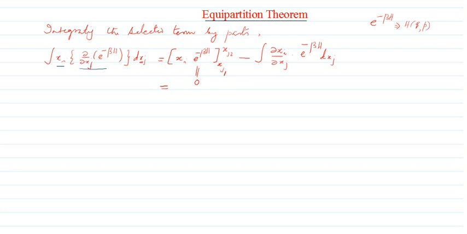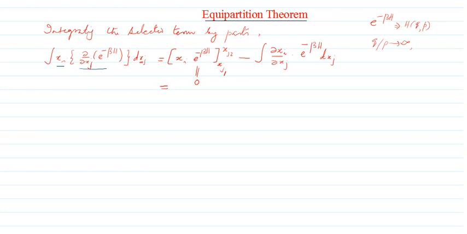Extreme values means it can take infinitely large values. Whenever q or p becomes infinite, what will happen? The Hamiltonian will become infinite.